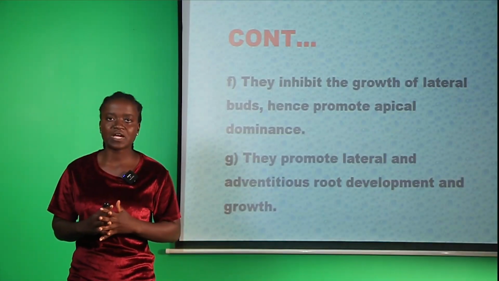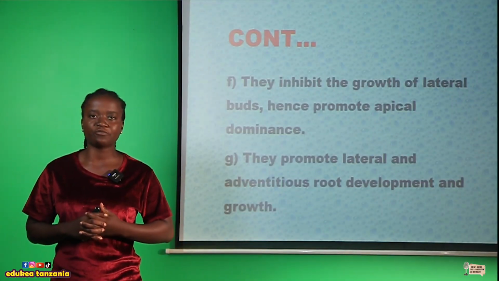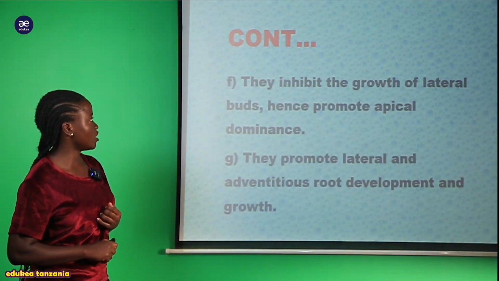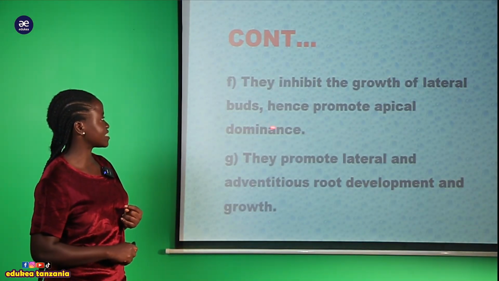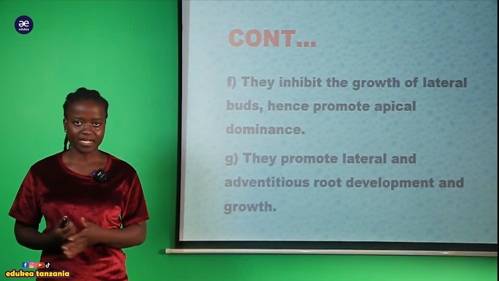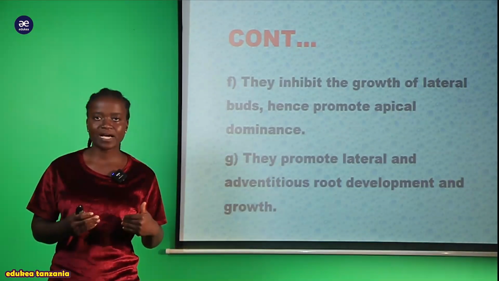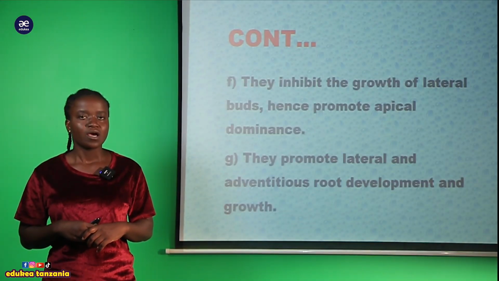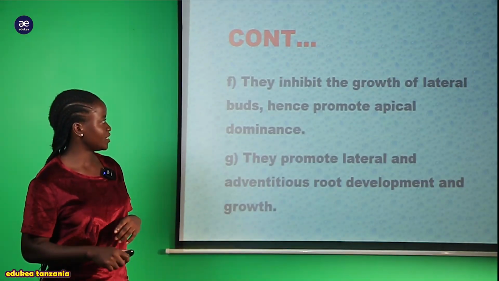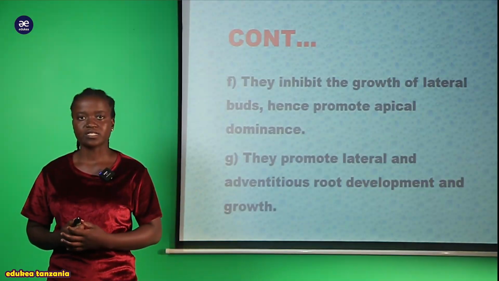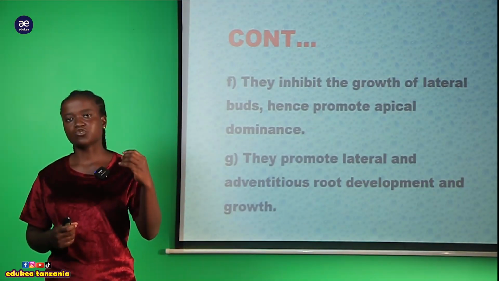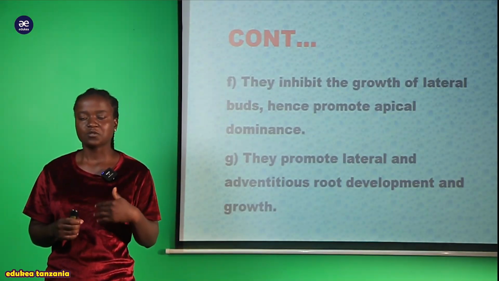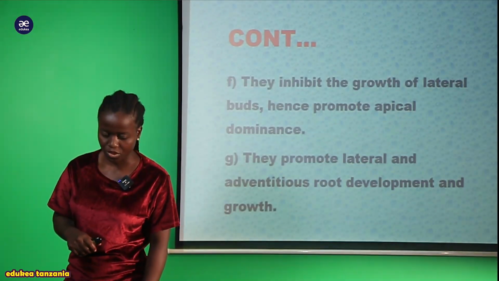Okay, now my students, here we are proceeding looking at the role of the auxin hormone. Here we are saying that the auxin hormone promotes the growth of the lateral buds, hence promoting apical dominance. So the lateral buds occurring within a plant are due to the presence of the auxin hormone. But not only that, the auxin hormone promotes apical dominance, the length of a tree. Naona mti mrefu sana. Kwa sababu gani? There is auxin hormone that promotes the elongation within a plant.